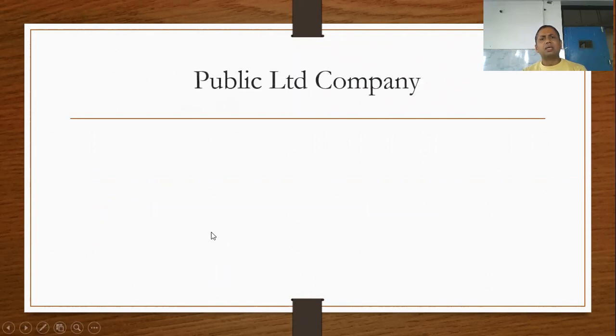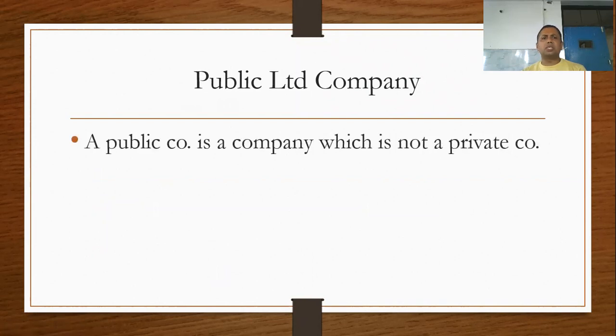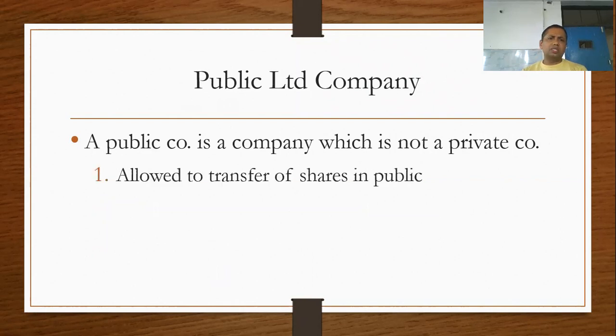The next is the public limited company. A public limited company is a company which can issue its shares publicly. A public company is a company which is not a private company. The features of the public limited company are: first, it is allowed to transfer shares publicly. A public limited company can issue its shares to the general public. They issue their shares in the primary market the first time, and after that they are transferred or exchanged in the secondary market, where buyers and sellers of the securities can meet.